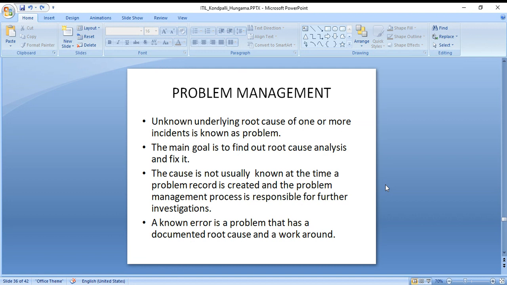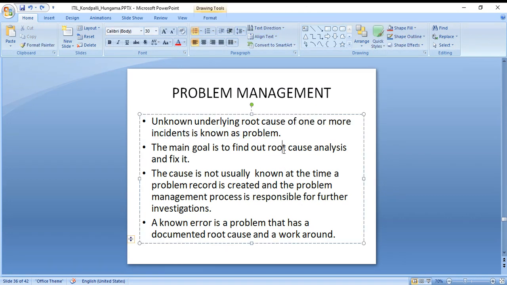Okay. So changing a bulb is like problem management. You found out that the root cause is inside the bulb: there was a problem with the filament. So that filament, you have replaced it with a good working filament. So that is the problem. The unknown underlying root cause of one or more incidents is known as a problem. The main goal is to find the root cause and fix it.